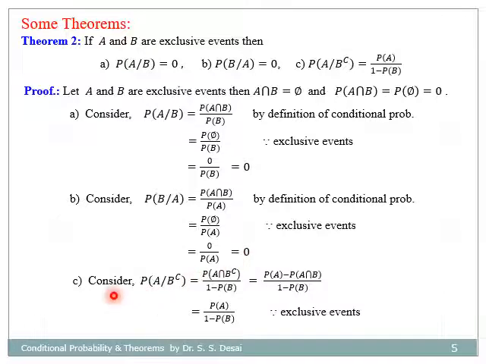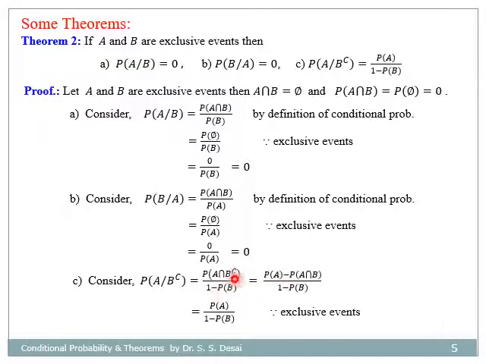And we consider here P(A|B complement). Again, by the definition of conditional probability, it is P(A ∩ B complement) divided by 1 − P(B), that is, P(B complement).